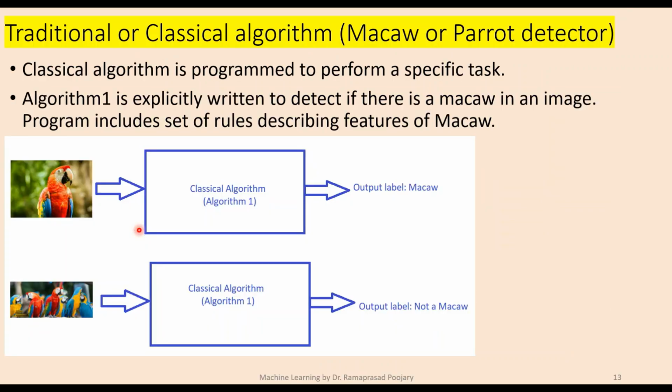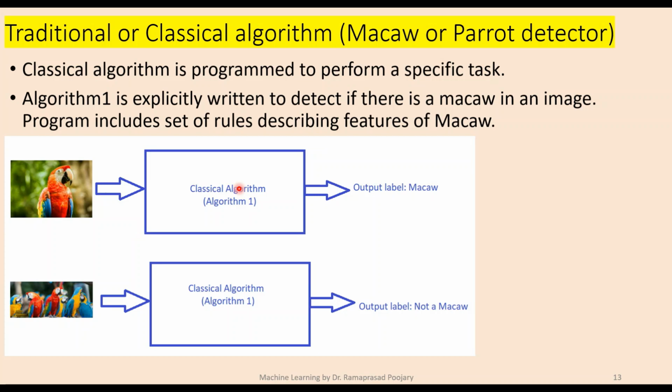Now, to show the difference between a traditional algorithm and a machine learning algorithm: in a traditional algorithm, there is no learning happening, there is no training phase.